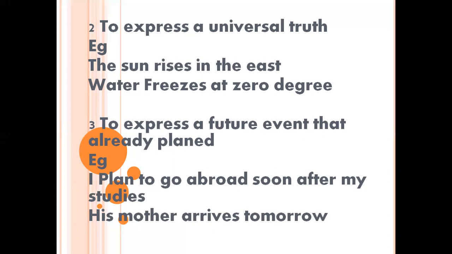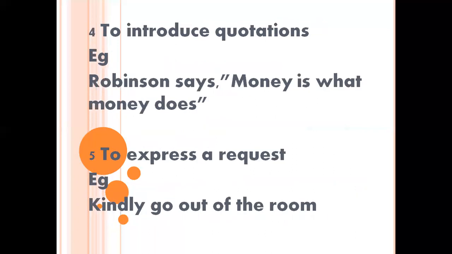So I'm not saying that I will go abroad. I'm saying that I plan to go abroad, right? His mother arrives tomorrow. Yeah, his mother is going to come tomorrow. We are not saying that his mother will arrive tomorrow. We'll say that his mother arrives tomorrow. Hope you are clear with these things. If so, we can go with the next.